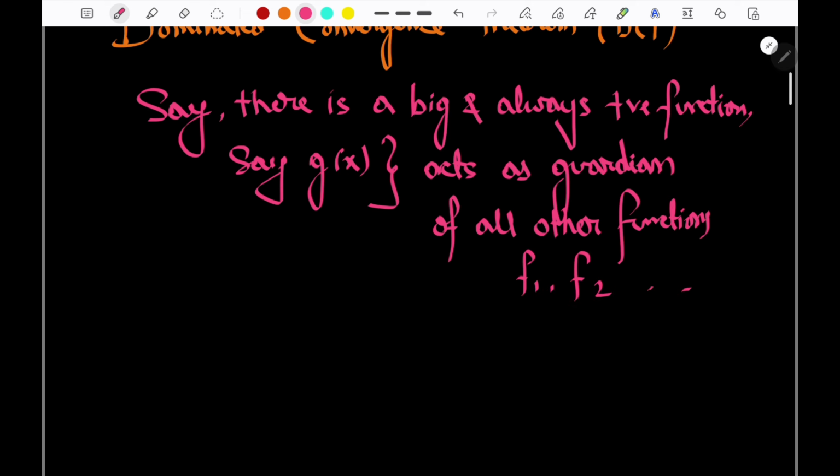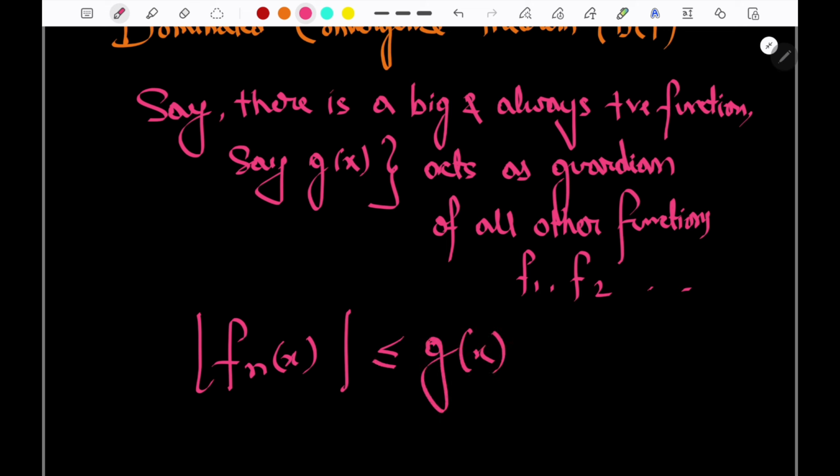So it means for every sequence, even its absolute value I'm talking of is always less than or equal to this g(x). It means mathematically, |f_n(x)| will always be less than or equal to g(x) for all n and for all x.